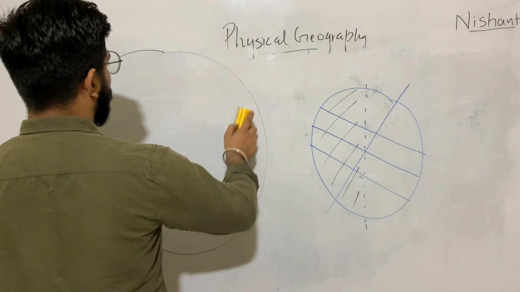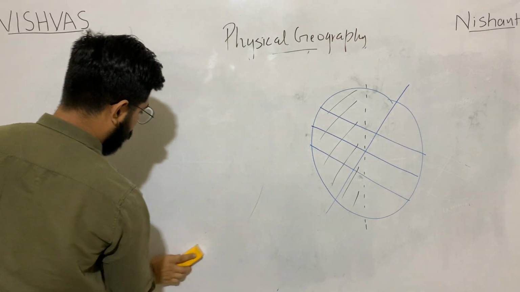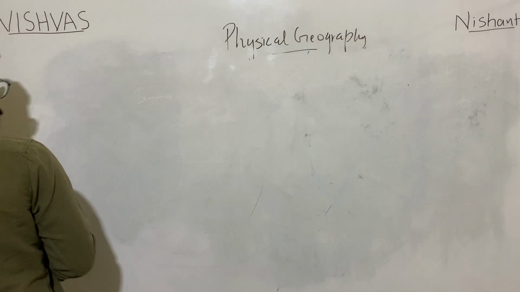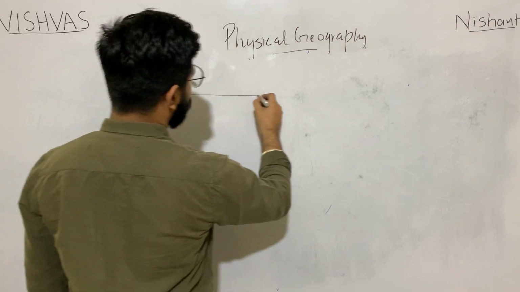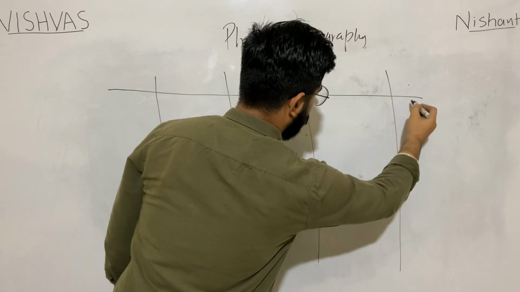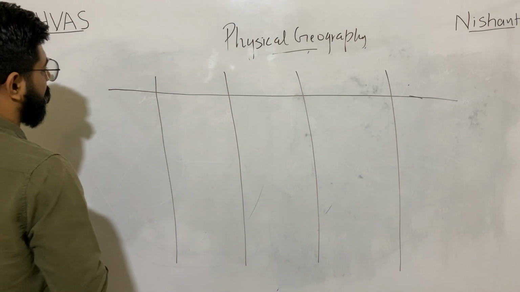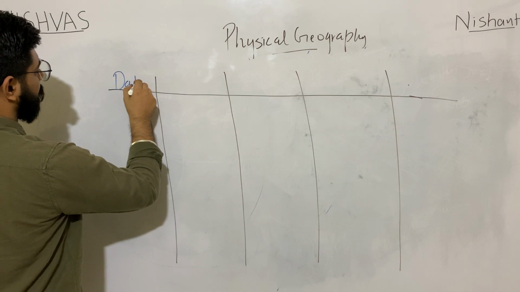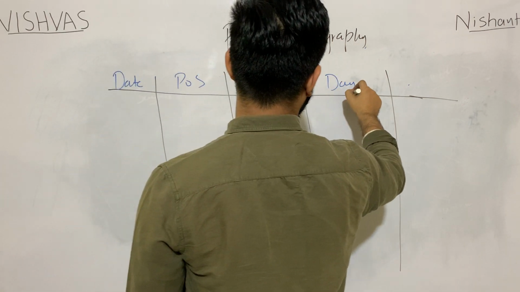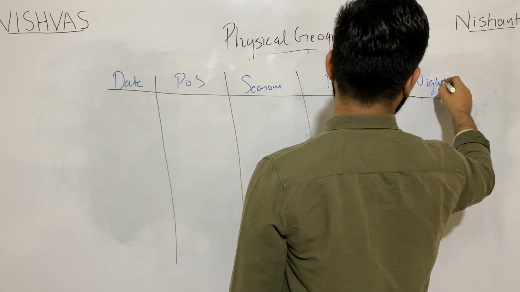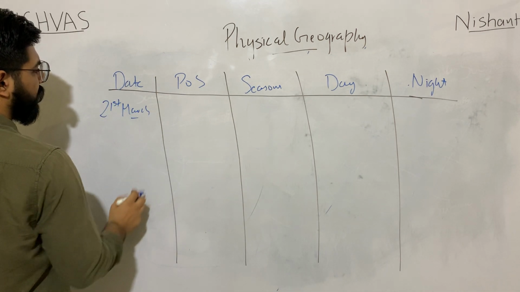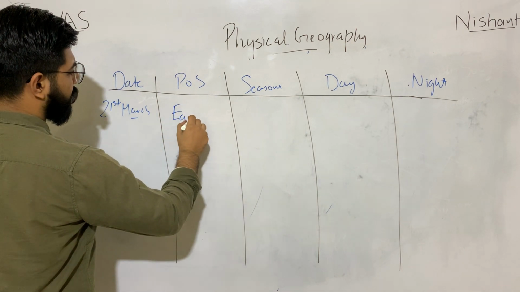So now let's consolidate what we have discussed. Position of sun, seasons, length of day as per India, length of night as per India. 21st March, position of sun will be on equator, or you can say equinox.